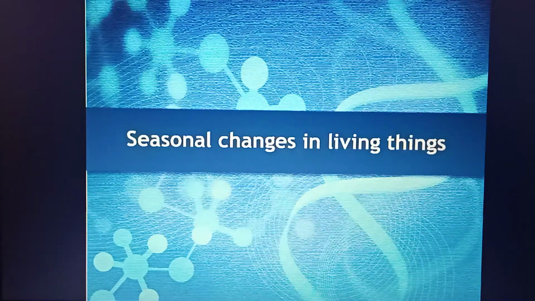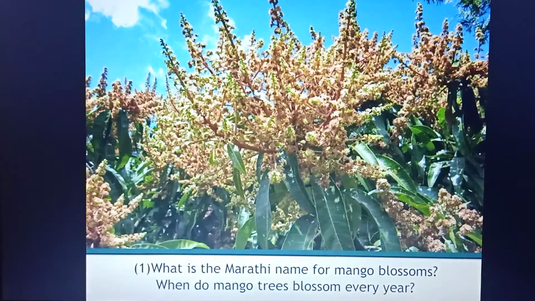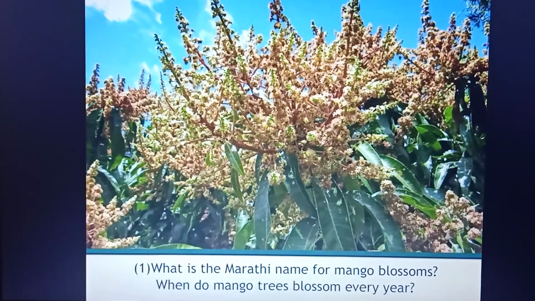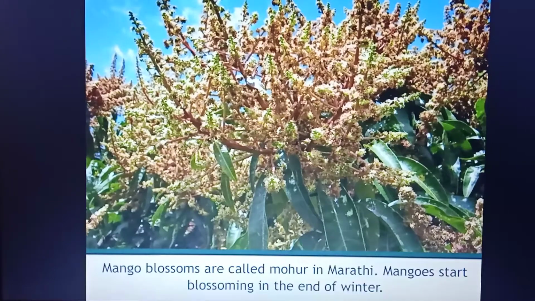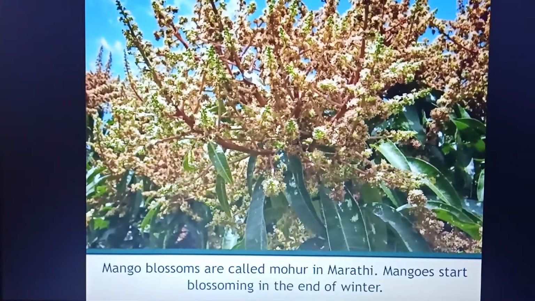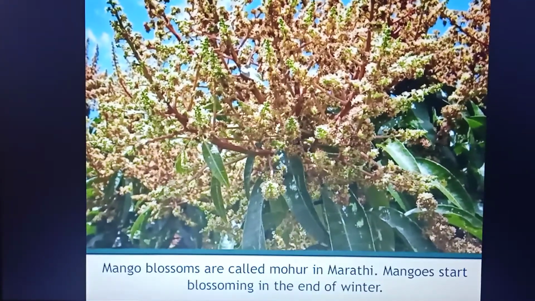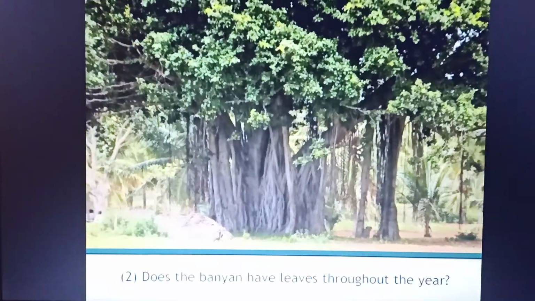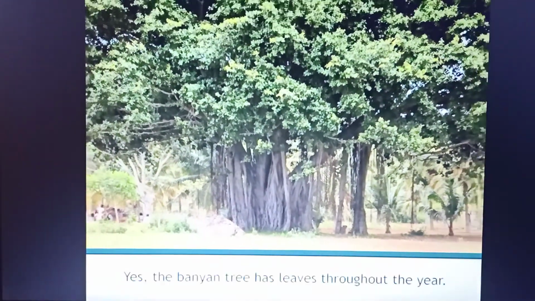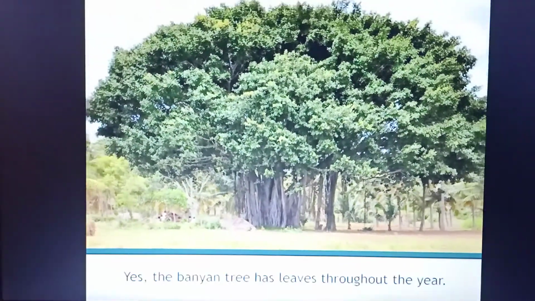Seasonal changes in living things. 1. What is the Marathi name for mango blossoms? When do mango trees blossom every year? Mango blossoms are called mohar in Marathi. Mangoes start blossoming at the end of winter. Does the banyan have leaves throughout the year? Yes, the banyan tree has leaves throughout the year.